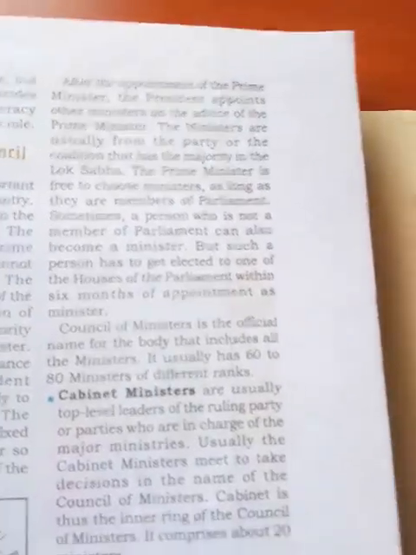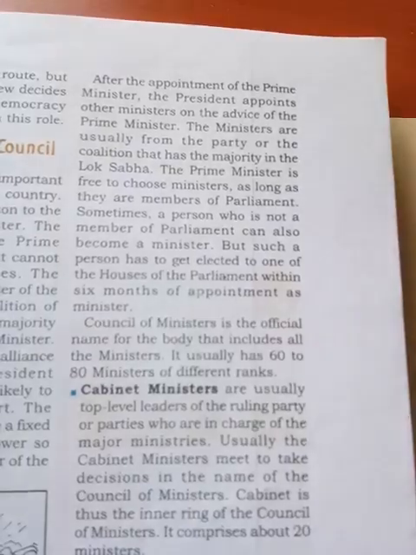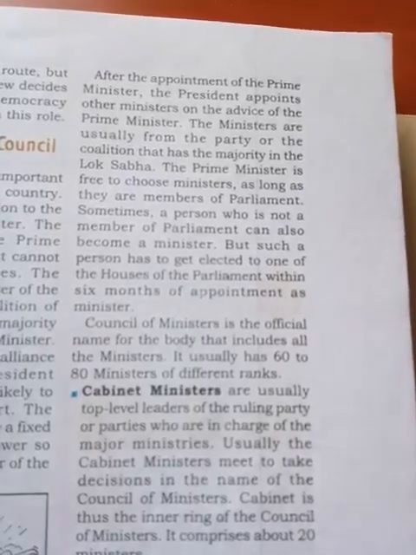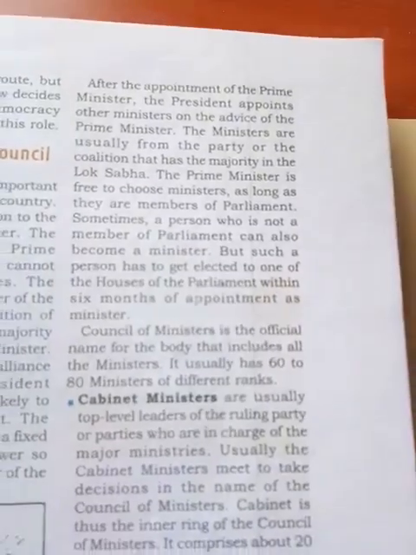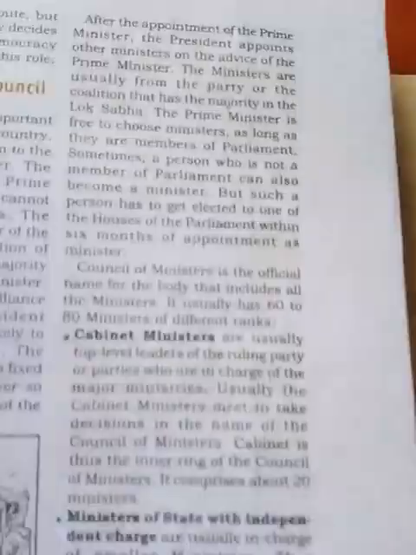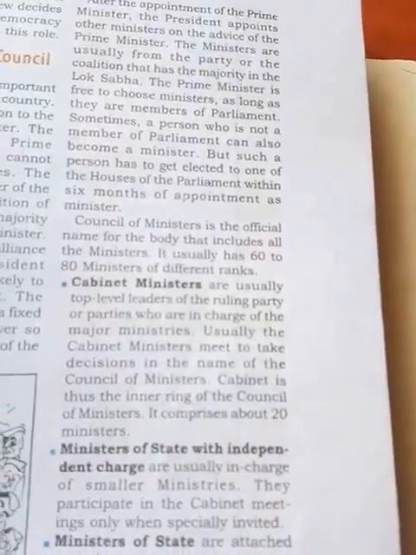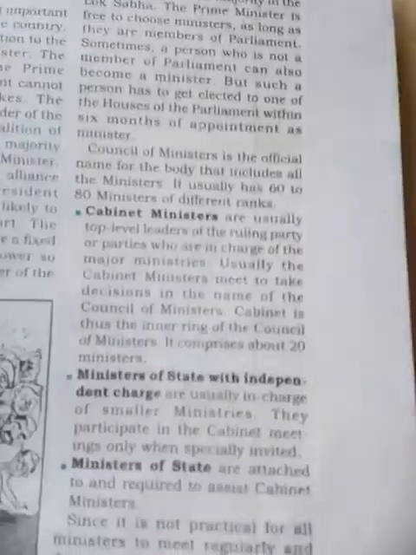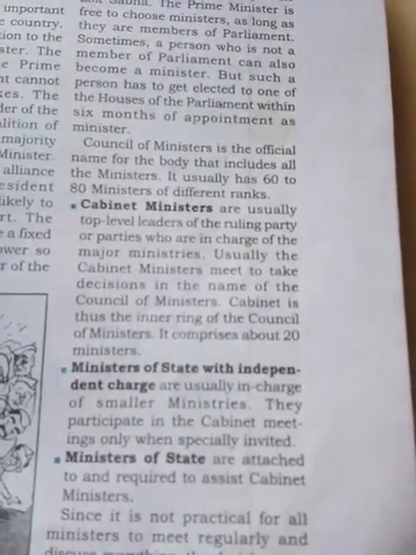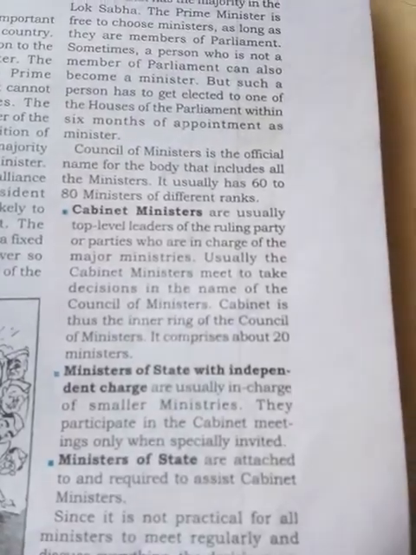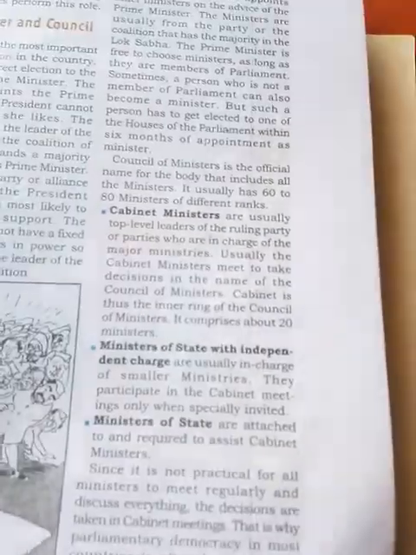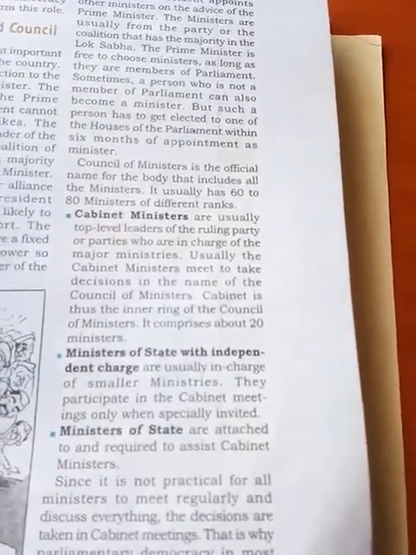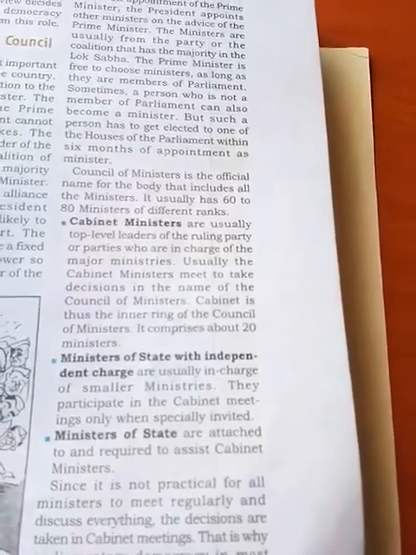This one is very important. The Prime Minister is free to choose ministers as long as they are members of Parliament. Cabinet ministers are usually the top level leaders of the ruling party. So they form the Council of Ministers: Cabinet Ministers, and Ministers of State with independent charge, who are usually in charge of smaller ministries. They participate in cabinet meetings only when specially invited. Ministers of State are attached to and required to assist the cabinet ministers.